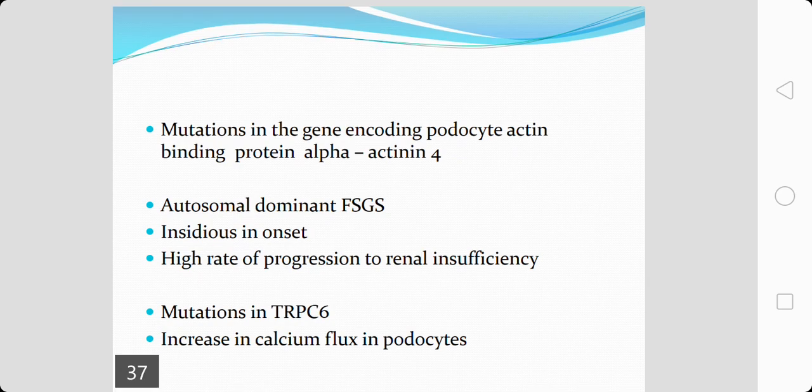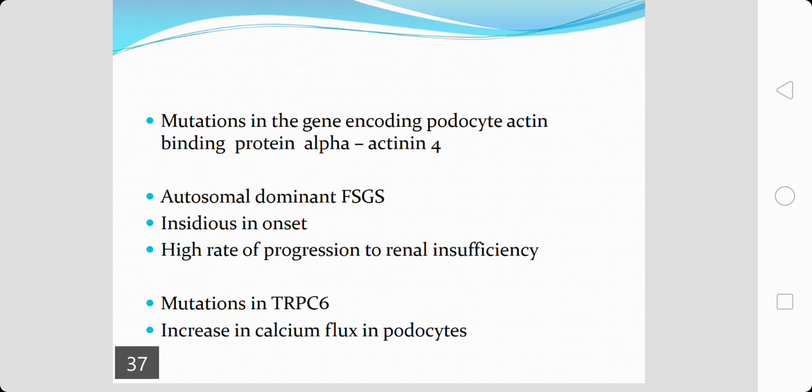So, again, apart from those two, you have something known as podocyte actin binding protein, which is known as alpha actin 4. A mutation in the gene for this protein can cause focal segmental glomerulosclerosis.